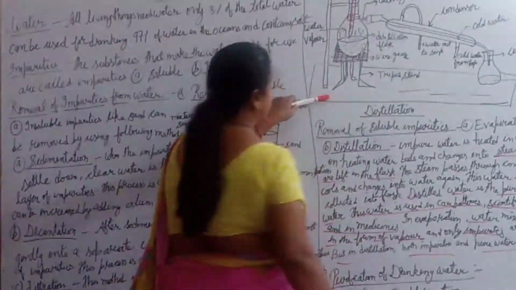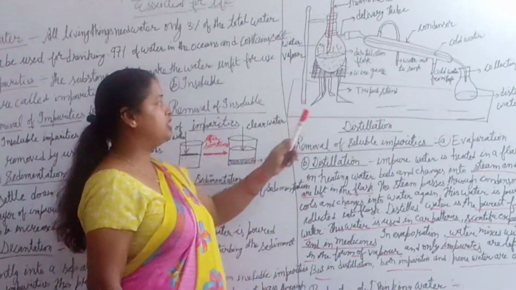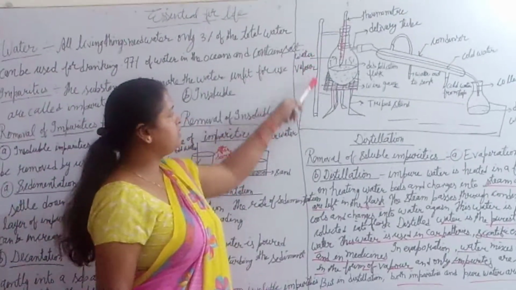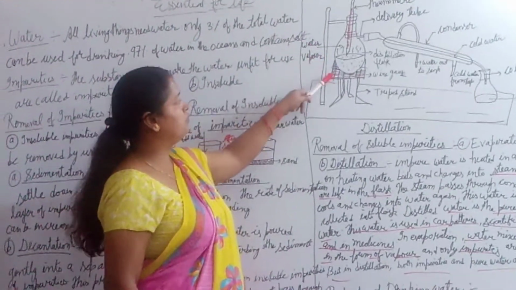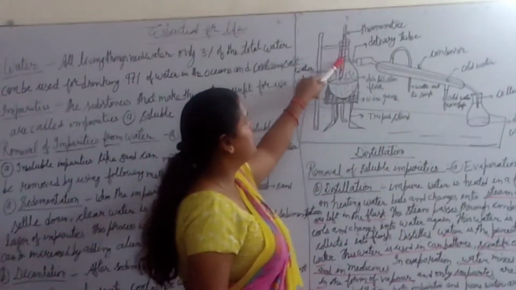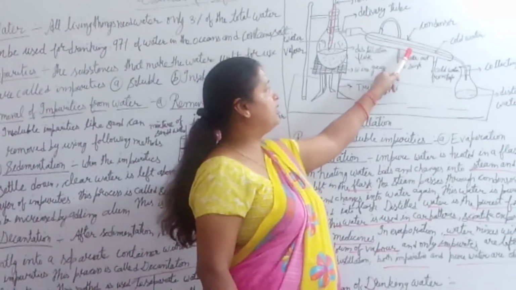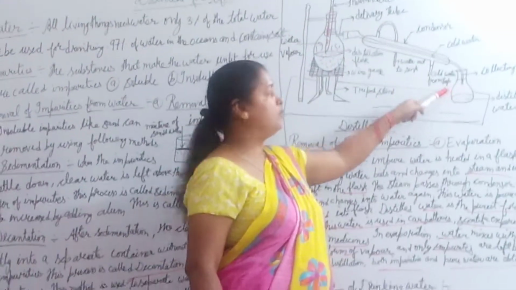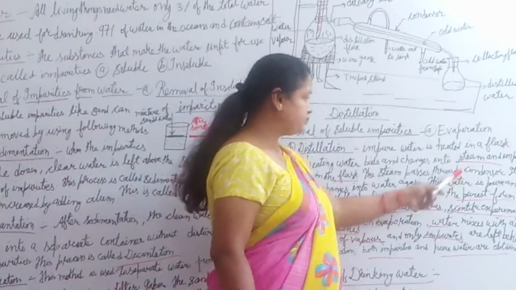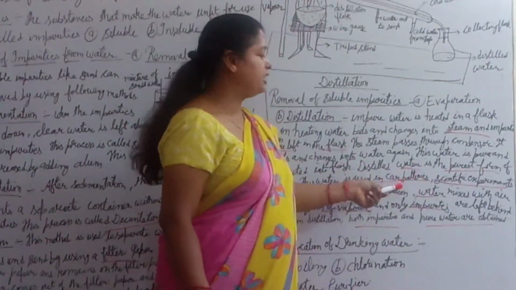Now look at the removal of soluble impurities through evaporation and distillation. This is a conical flask. We can boil the water. Water vapor is here. There the thermometer is, and the vapor passes through the condenser. In the condenser, the water vapor cools down and changes into water again. This is the distilled water. Distilled water is used for medicine, scientific experiments, and car batteries.